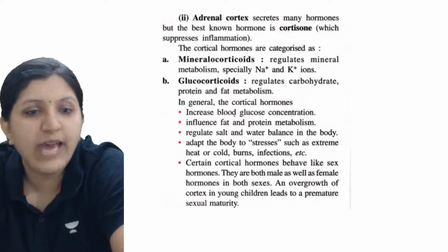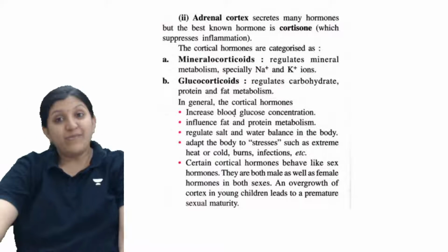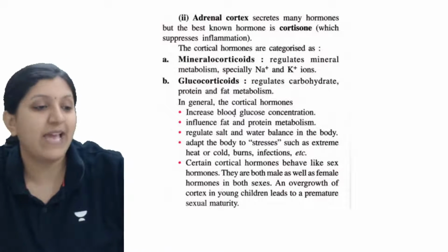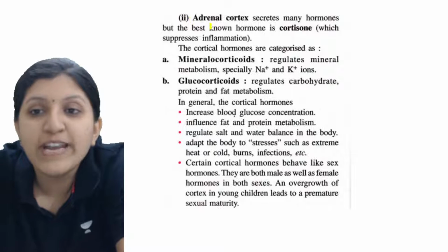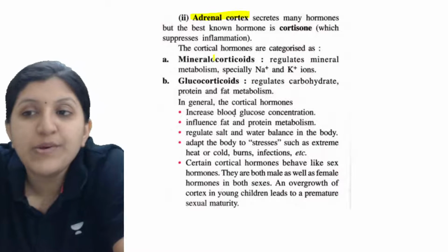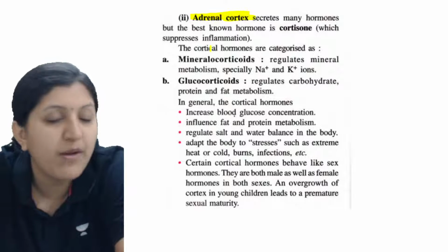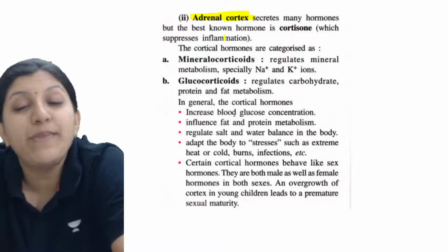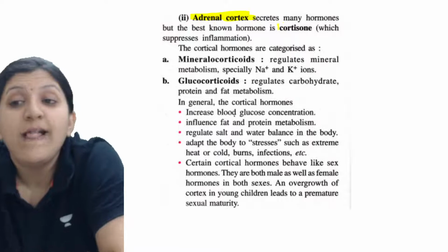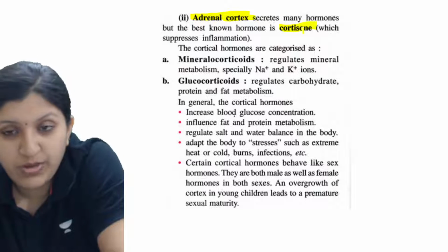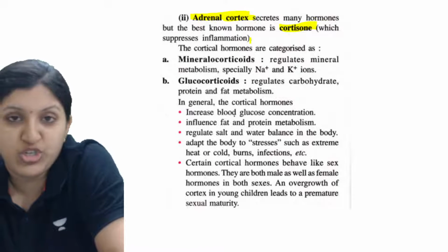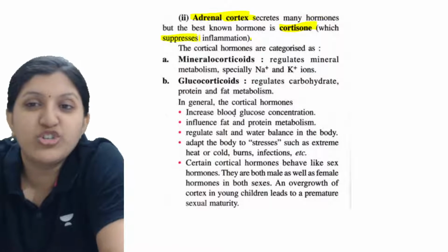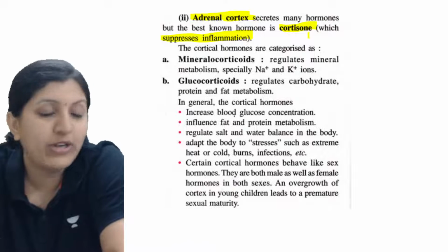So let's have a look at this one, the adrenal cortex. We just saw the adrenal medulla. So in the cortex, what exactly happens? That is the outside part. The adrenal cortex secretes many hormones, but the best known hormone is cortisone, which suppresses inflammation. So inflammation suppression is done by the cortisone hormone.